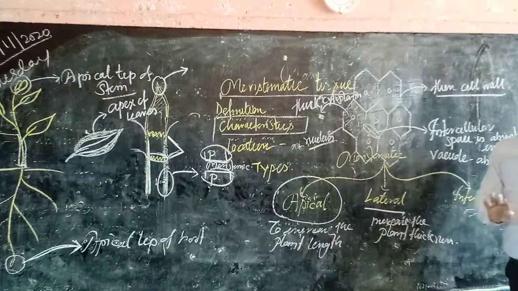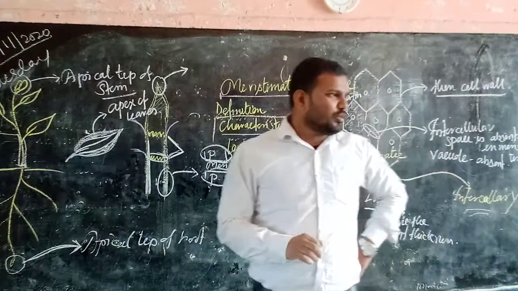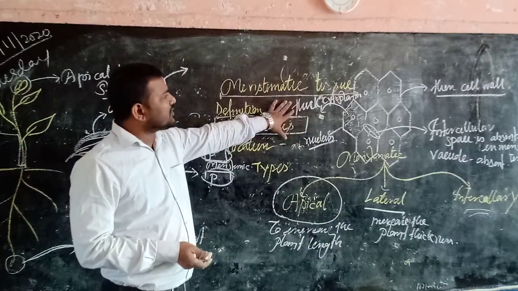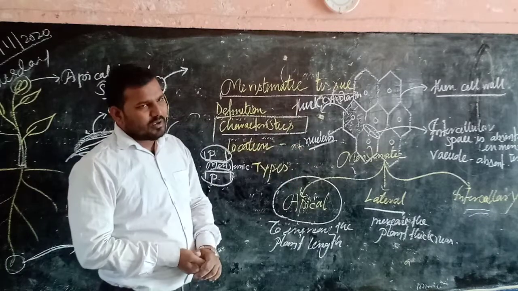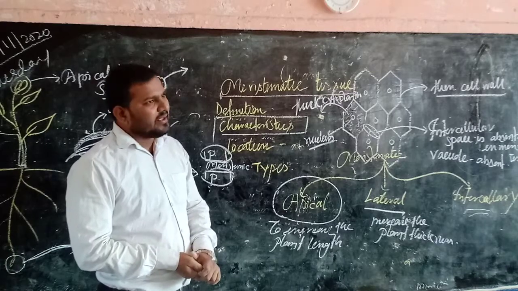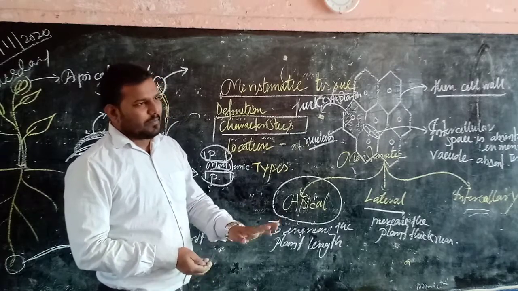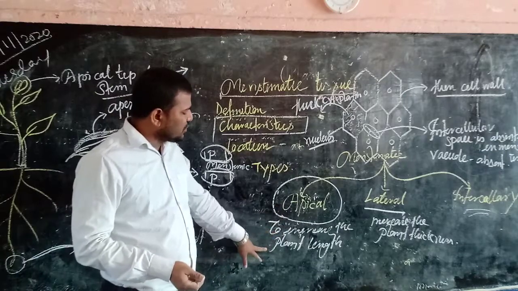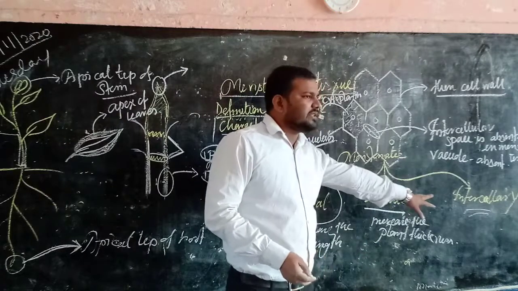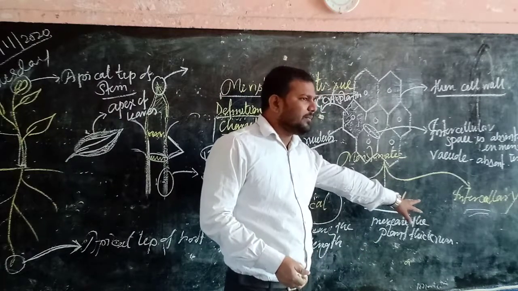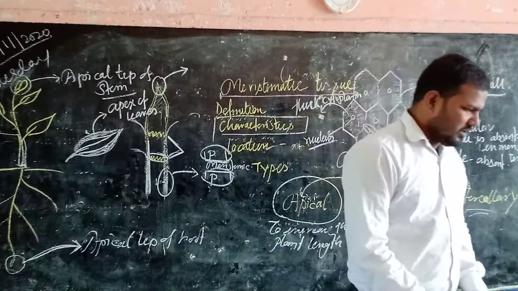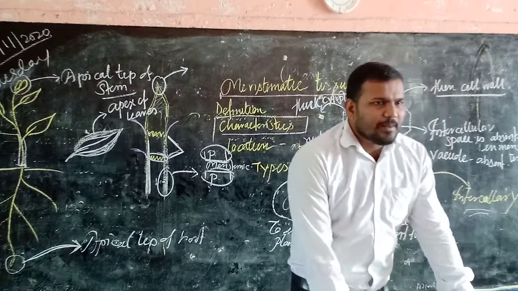Now the last point is the function of meristematic tissue. Meristematic tissue is termed a growth tissue, because with the help of cell division, it increases the cell number, which helps growth in the plant. The apical meristematic tissue increases the plant length, the lateral increases plant thickness, and the intercalary increases the internodal length. These are the functions of meristematic tissue. In our next class, we will discuss permanent tissue.